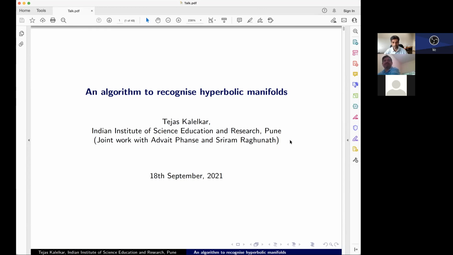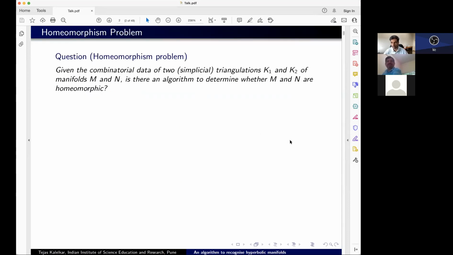To begin with, when you talk about a manifold, there are many different ways of expressing it. One of the simplest combinatorial ways is via a triangulation. If it's a smooth manifold, then you have triangulations for it, and you can describe the manifold by telling how these tetrahedra or simplices stick together. It's a kind of Lego brick structure, and you just care about the combinatorics of it. If you approach manifolds in this way, then the basic question is what's called the homeomorphism problem,